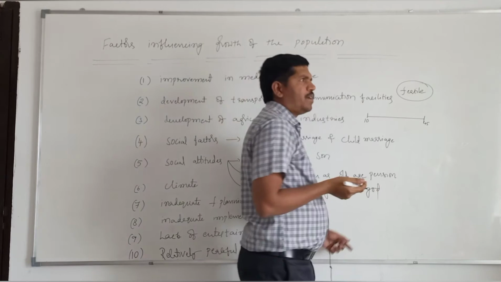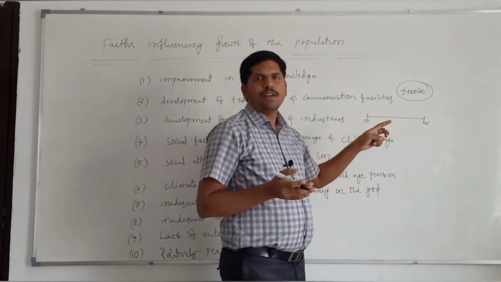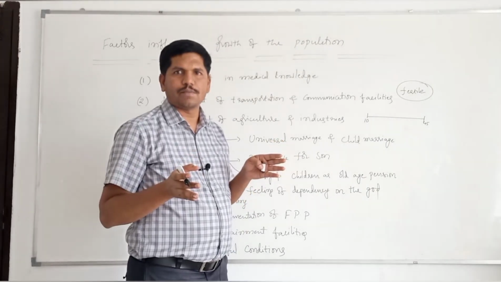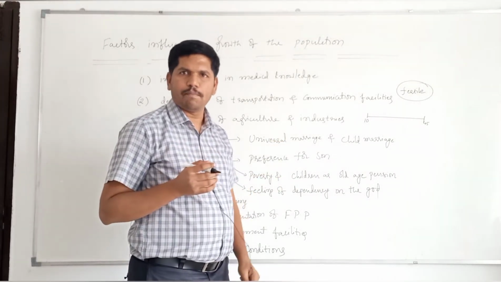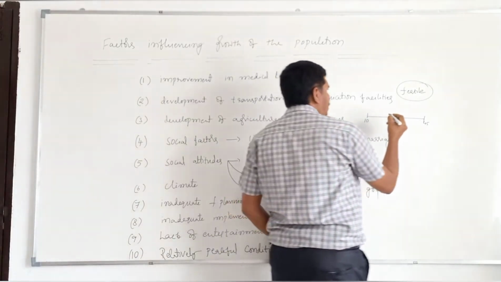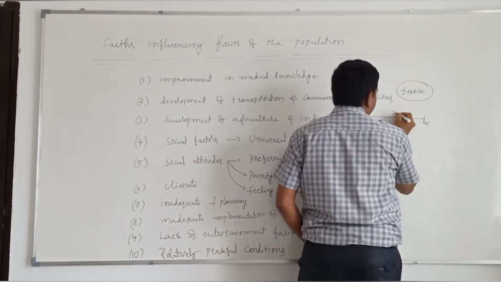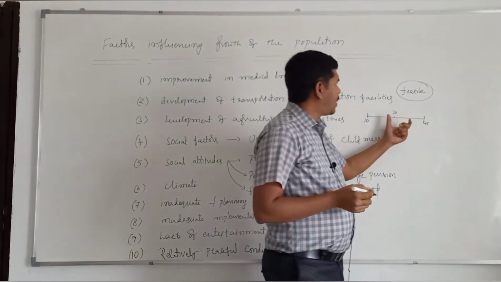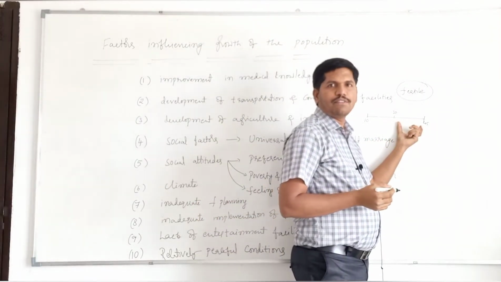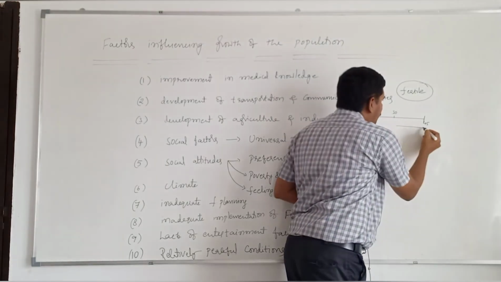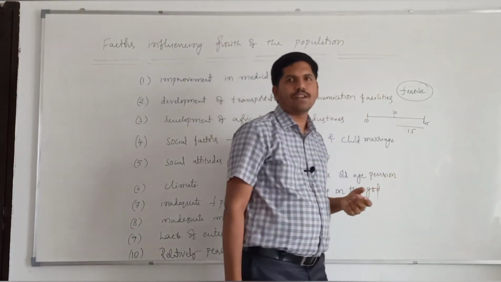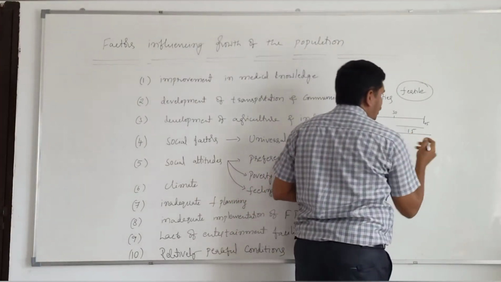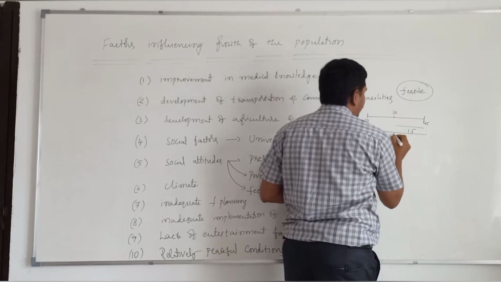But generally, in India, this active reproductive life based on the social customs is allowed only after marriage. If the female is married at the age of 30 years, let us assume, that means after marriage she will be involved in active reproductive life. That's why the span of her active reproductive life is 15 years. But if the female is married at the age of 10 years, then this span of active reproductive life is 35 years.